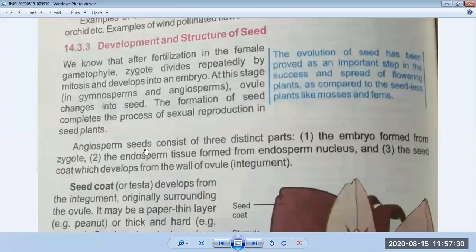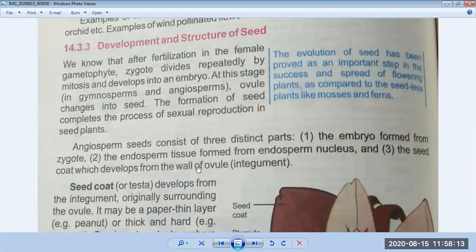Okay, I was telling you, angiosperm seeds consist of three distinct parts. First is the embryo, formed from the zygote. Second, the endosperm tissue, formed from the endosperm nucleus. And third, the seed coat, which develops from the wall of the ovule, called the integument.